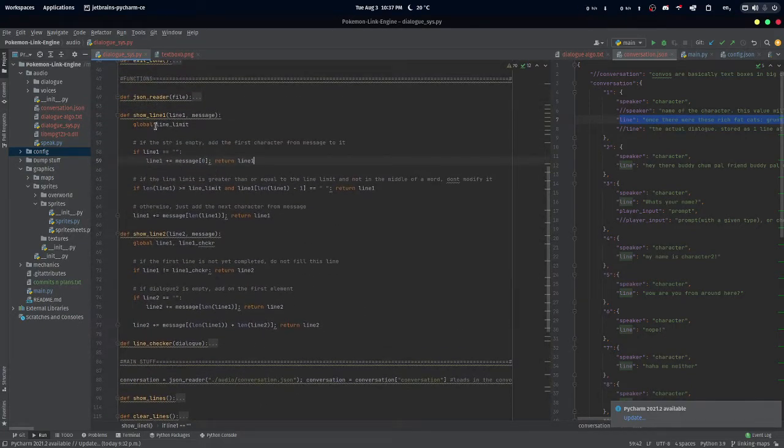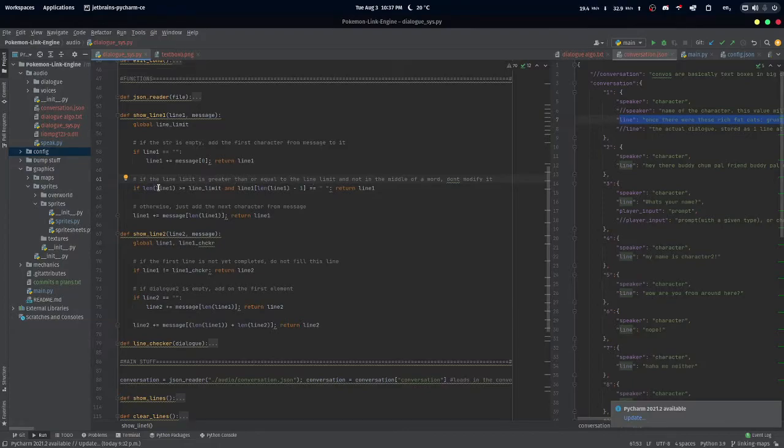So then afterward, this condition is not fulfilled because now line 1 is not an empty string. So it goes on up here, and it checks if line 1 is greater than or equal to the line limit.